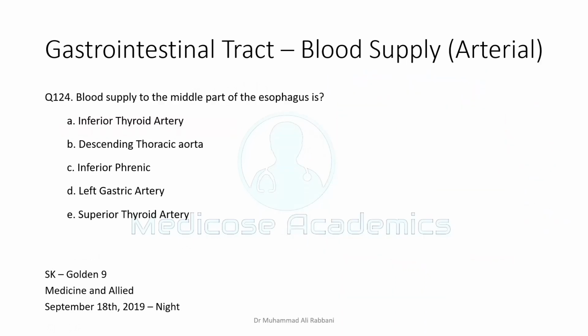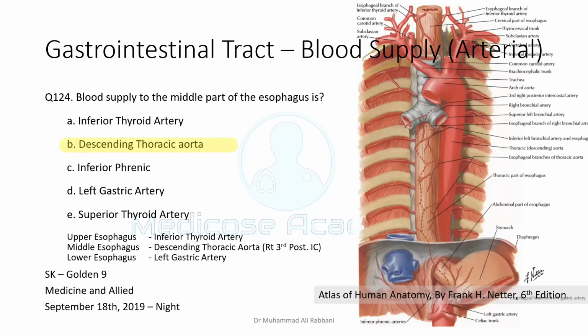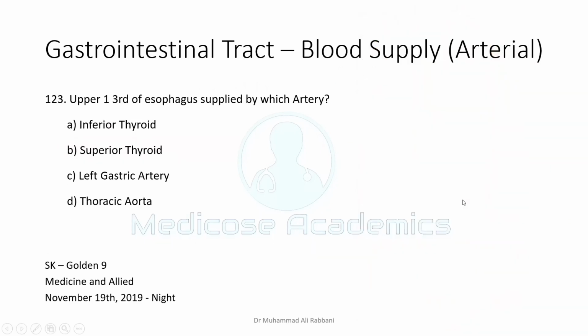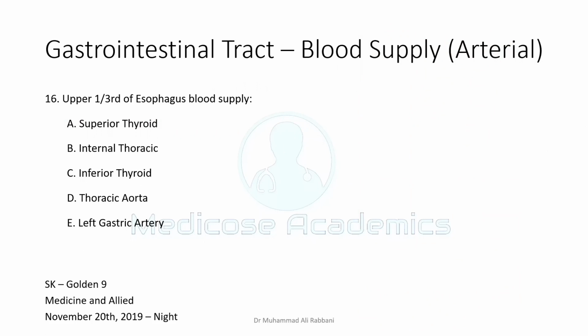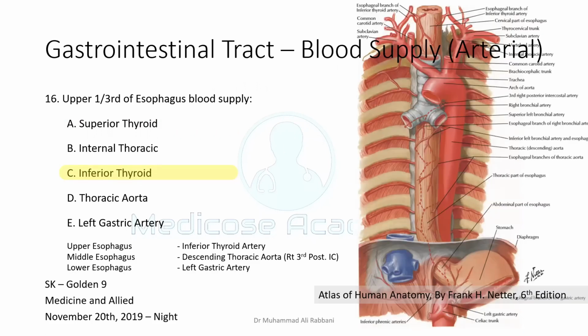Blood supply to the middle part of the esophagus, same question. It will be descending thoracic aorta. Again, remember, don't forget the third right posterior intercostal. The upper one third of the esophagus is supplied by the inferior thyroid artery, and the upper one third of the face is supplied by, again, the inferior thyroid artery. Here it is very clearly shown in this picture.